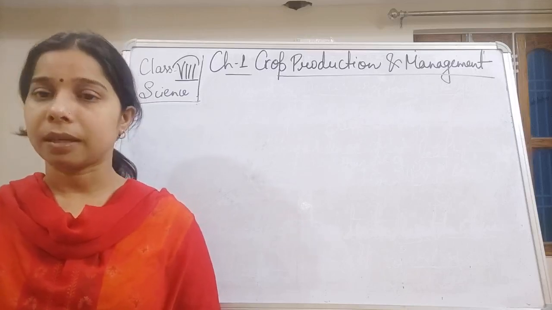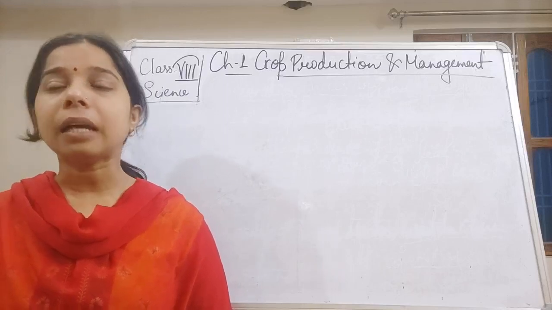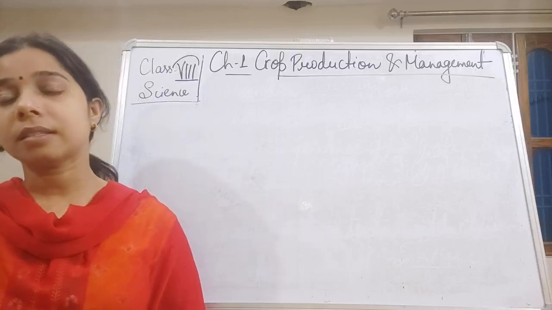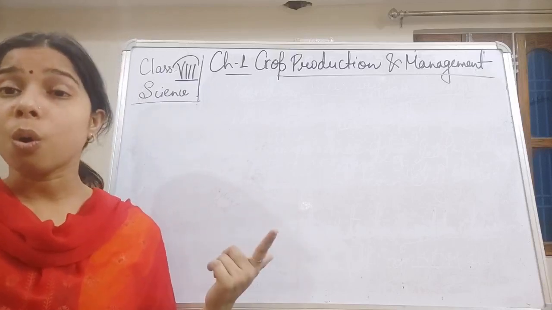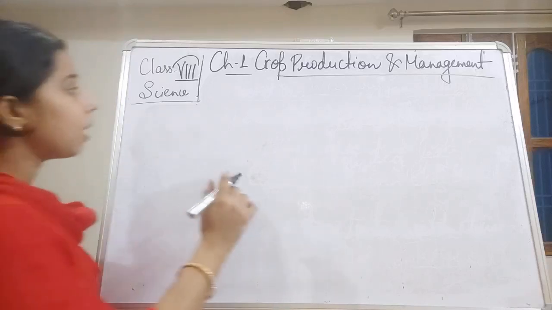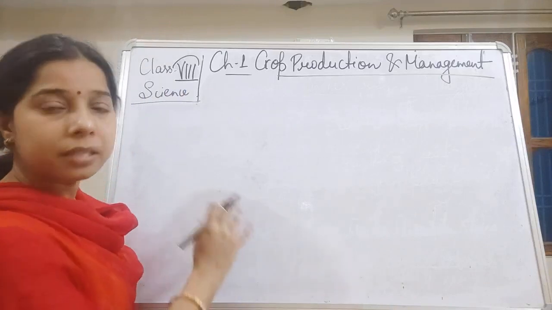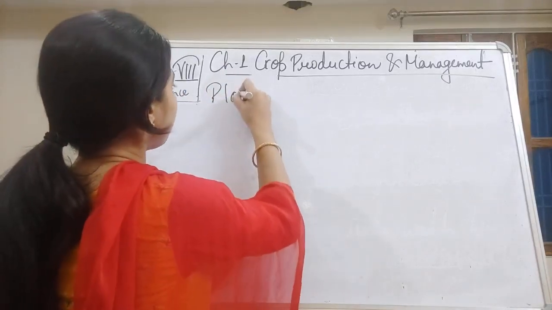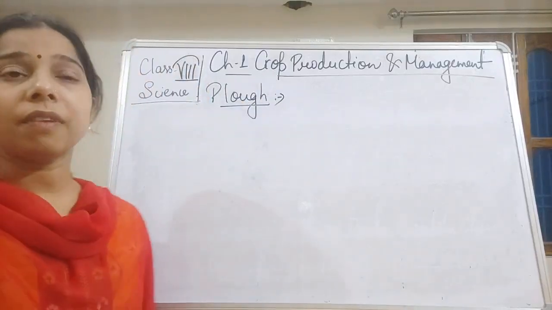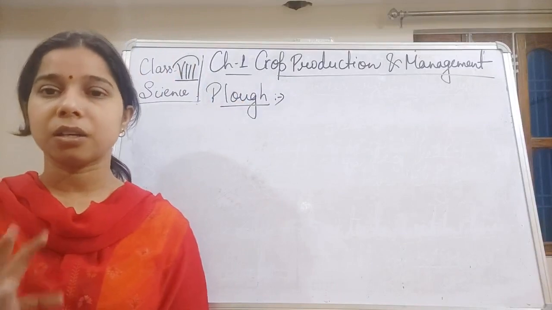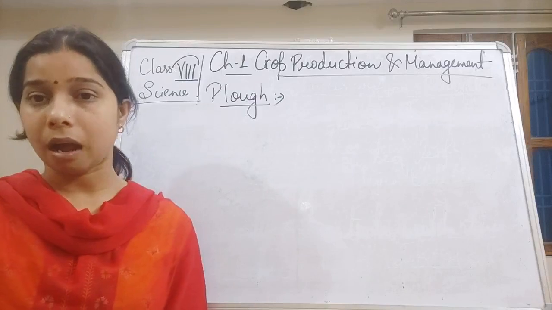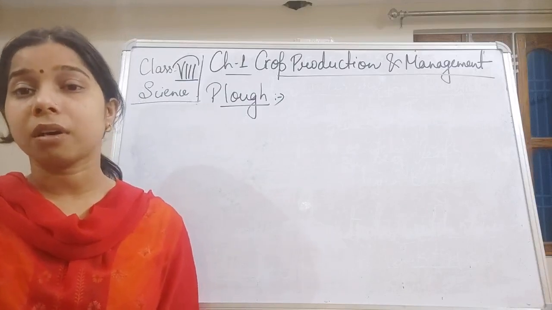Now, plugging can be done with the help of different agricultural implements, and these can be the plug itself, the hoe, or the cultivator. Now, let us move on and see what a plug is, what a hoe is and what a cultivator is. If we talk about the plug, students, you will find it is roughly triangular in shape, made up of wood and iron, and it consists of a plug shaft.